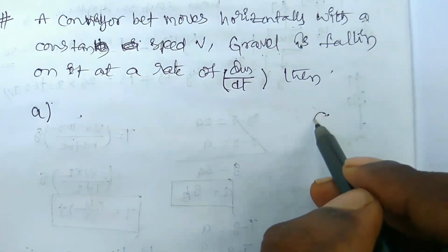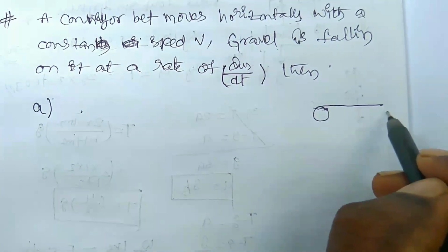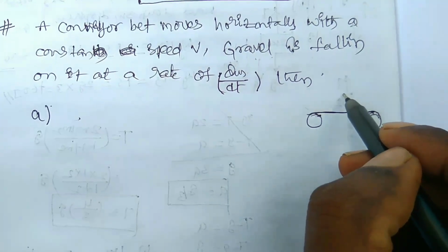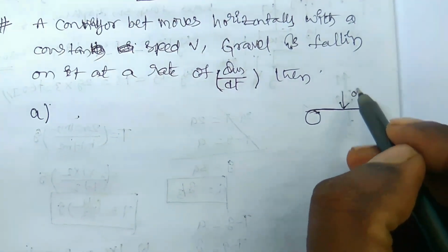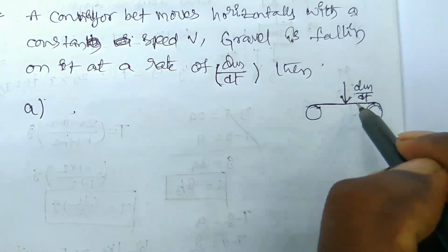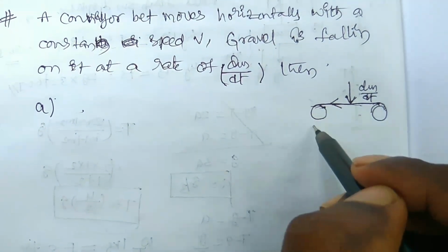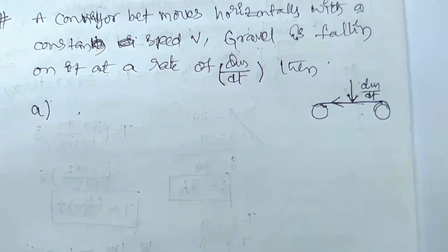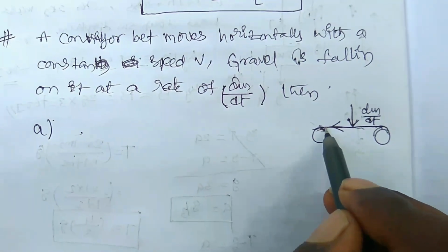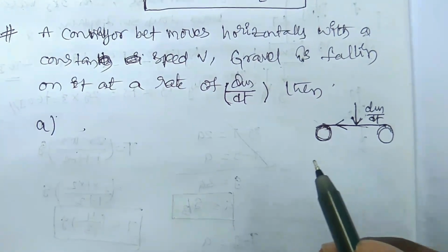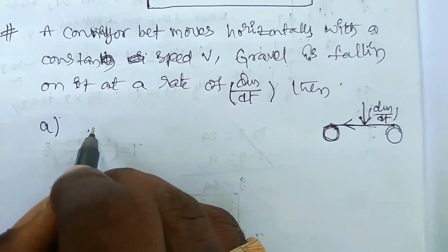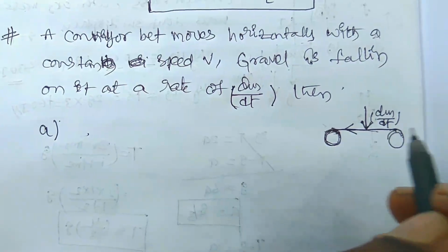The gravel falls on the belt at the rate of dm by dt, so more force is needed to keep moving on its surface. So the extra force is required whenever the gravel falls on the belt.